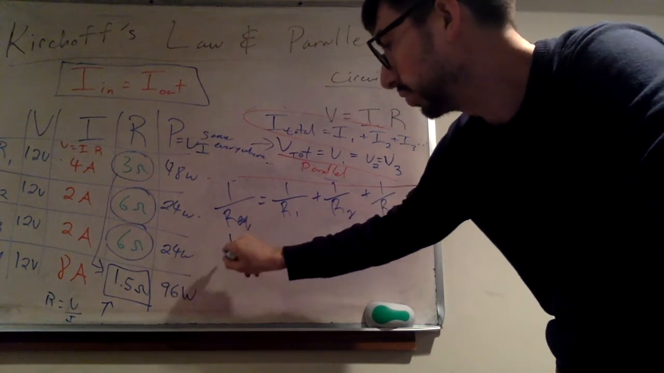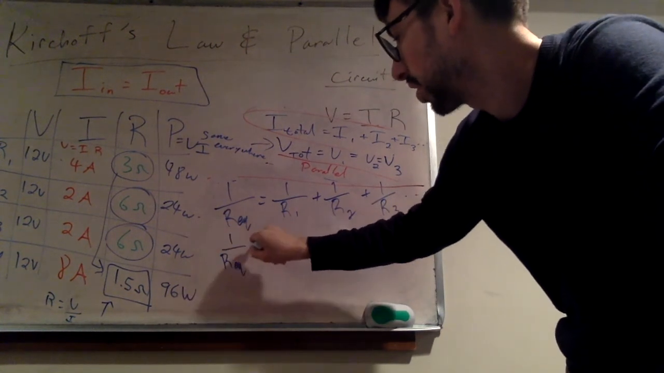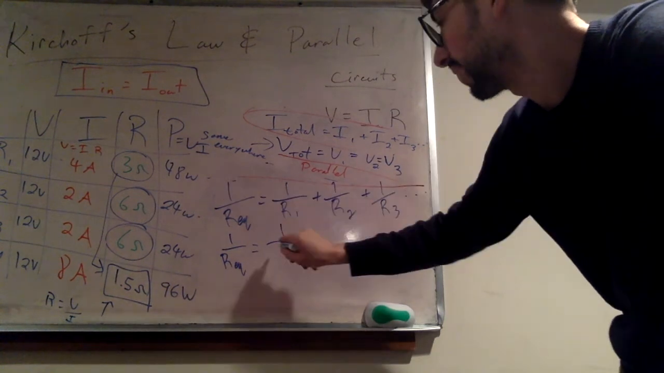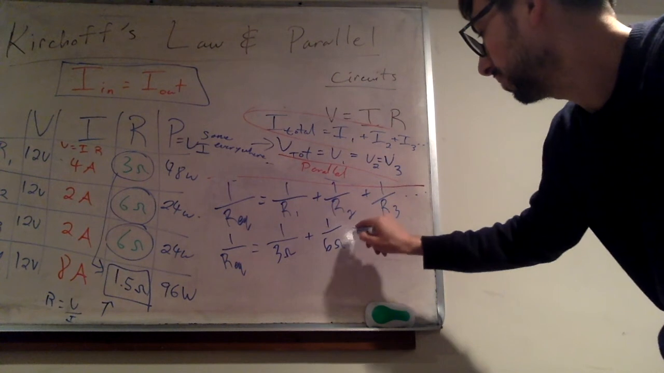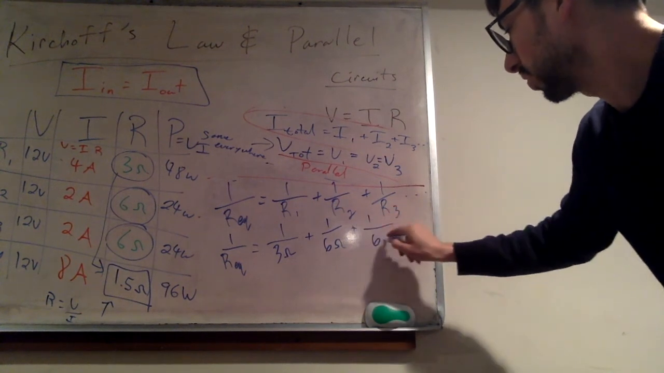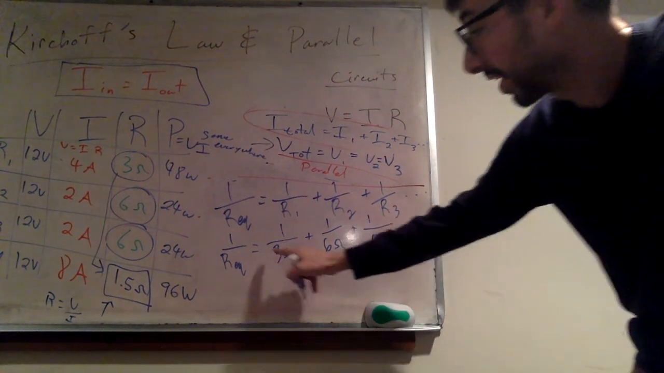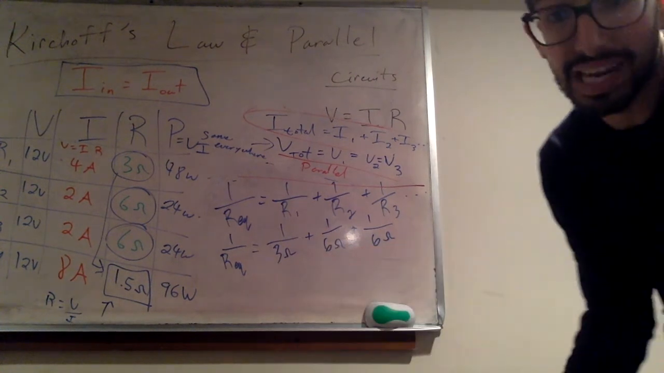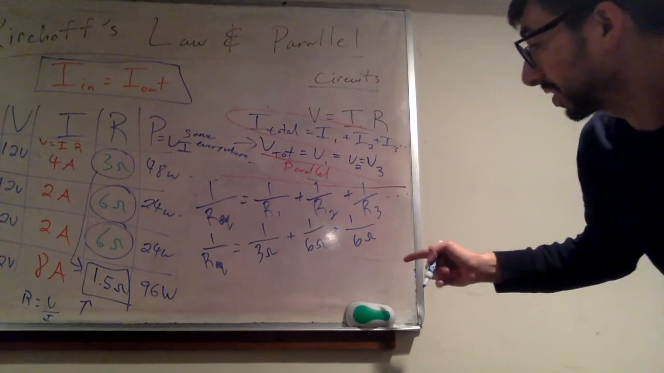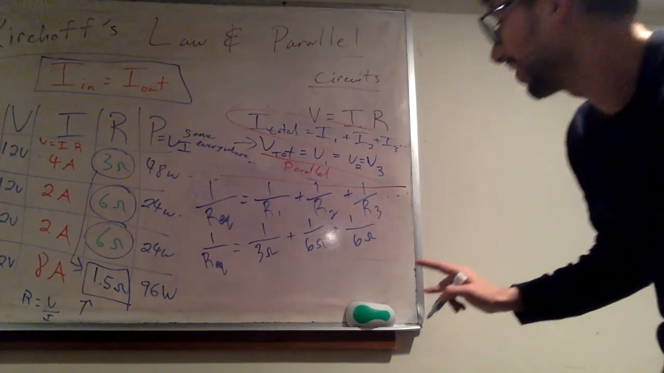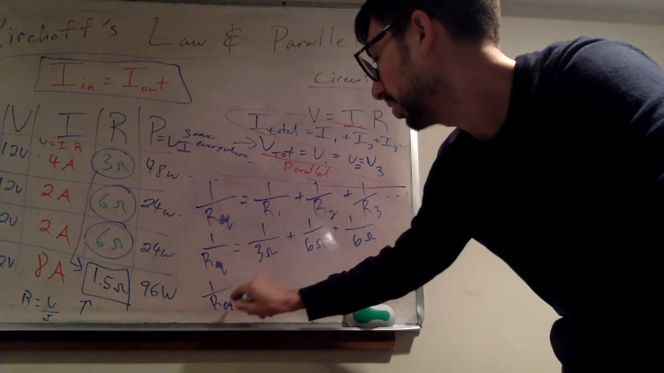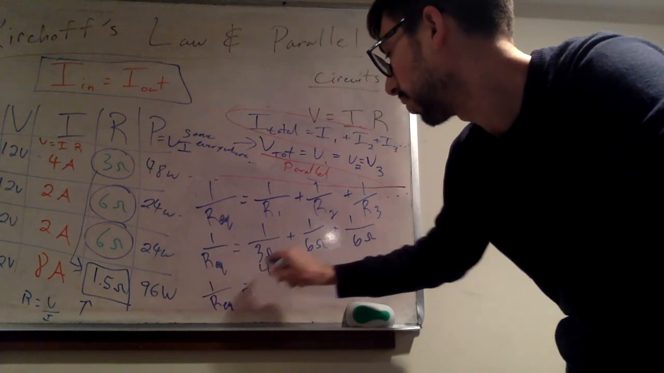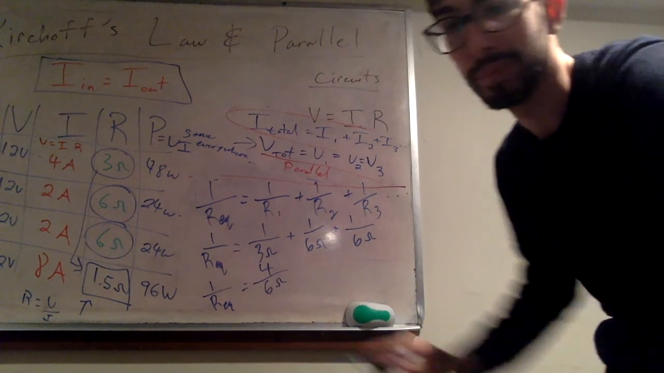We don't know our equivalent resistance. I mean, we do, but we calculated it differently here. We're going to use 1 over R1, which is 1 over 3 ohms, R2, which is 1 over 6 ohms, and 1 over R3, which is 1 over 6 ohms. We're going to add these using a least common denominator, or your calculator. Calculator is also fine here. 1/3 plus 1/6 plus 1/6. Our least common denominator is 6. We're going to get 1 over REQ equals 4 over 6 ohms.